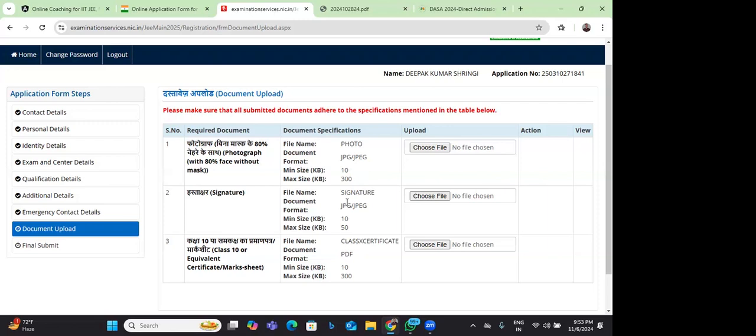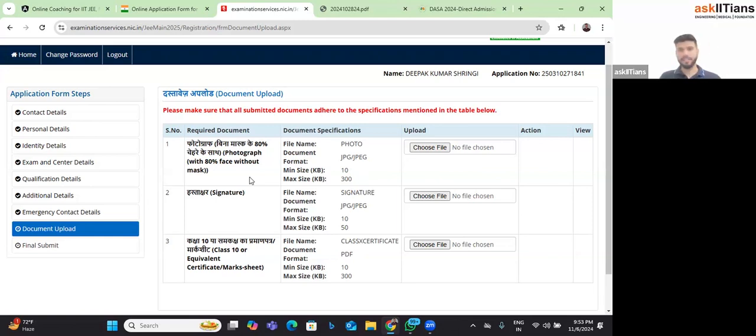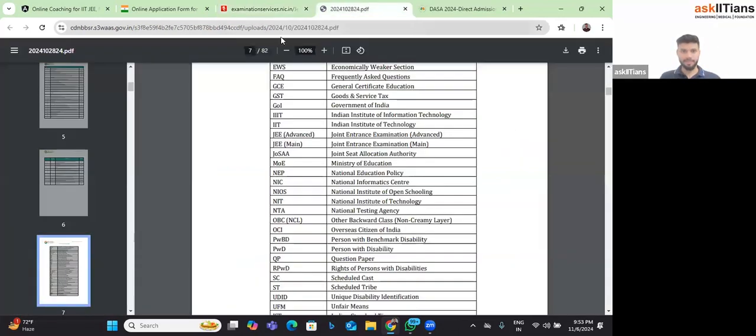80% face means we have taken the picture already, but do you have any sample pictures, sir? Okay, I think the sample picture might be in this particular one. Let's check, sir. Give me a second.